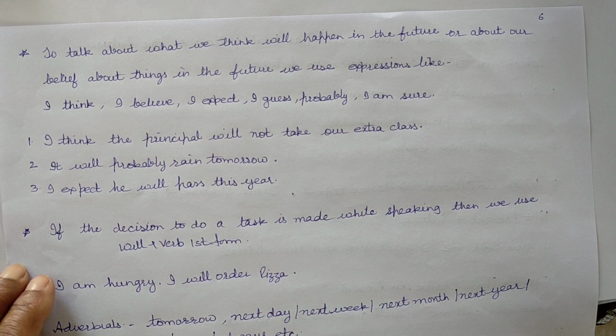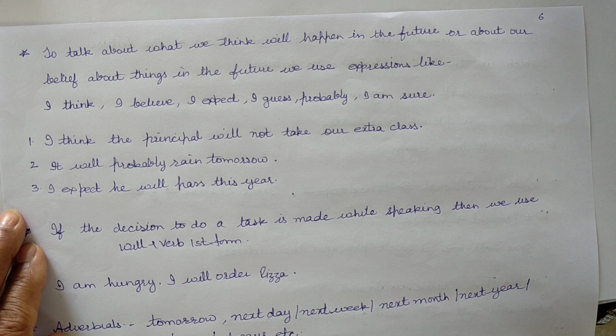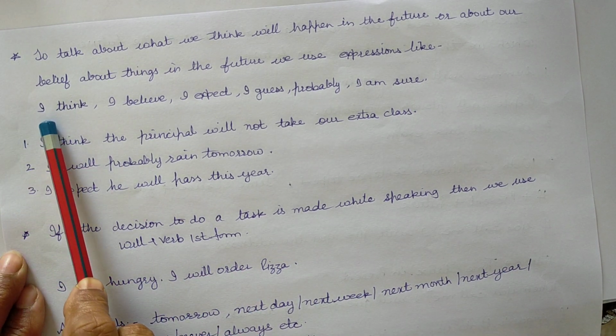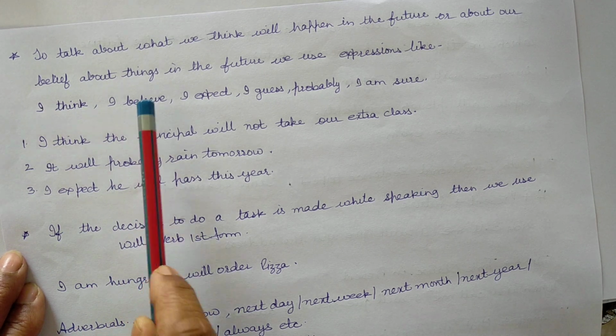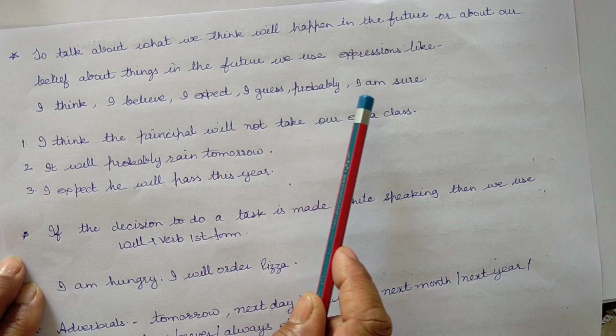Listen, to talk about what we think will happen in the future or about our belief about the things in the future, we use some given expressions. I think, I believe, I expect, I guess, probably, I am sure.